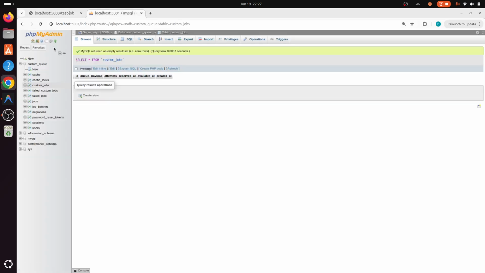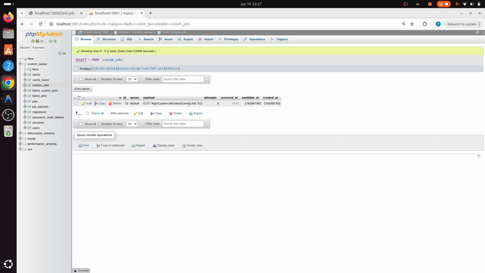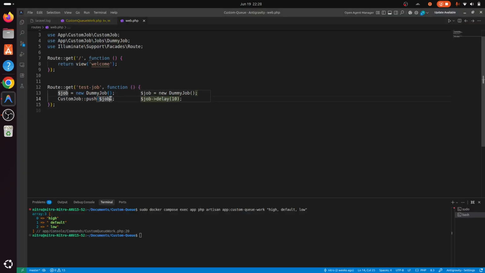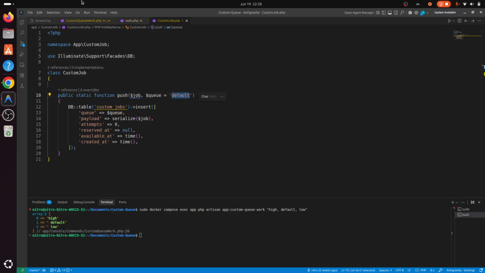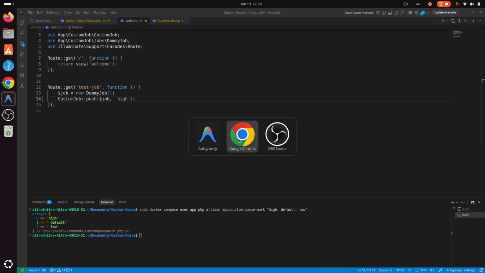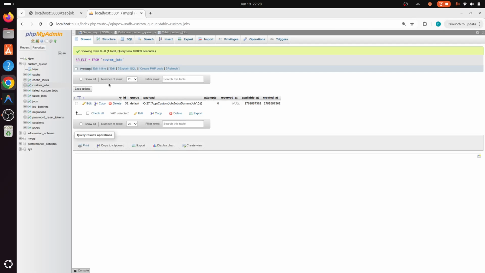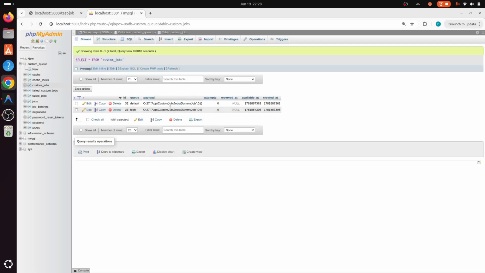If we look into our table, there should be a job with the default queue. Let me go to this browser. I think I can change the value of queue by the second parameter. Let me check. Yep, this should work. Again, I'm gonna add a new job. If we look into this table, there should be another job. Yep, one is of default queue, and the other is the high one.